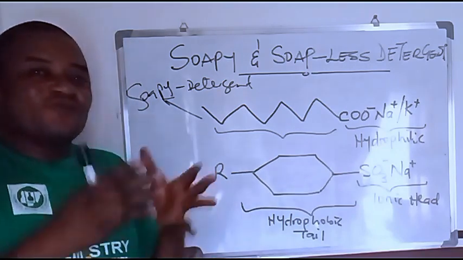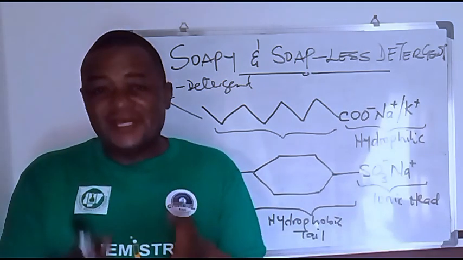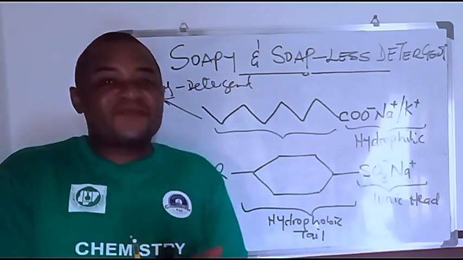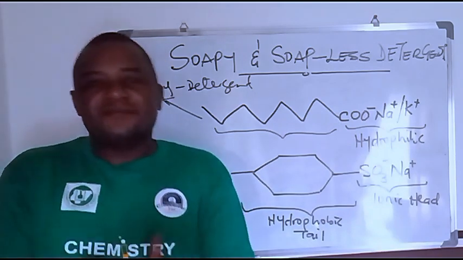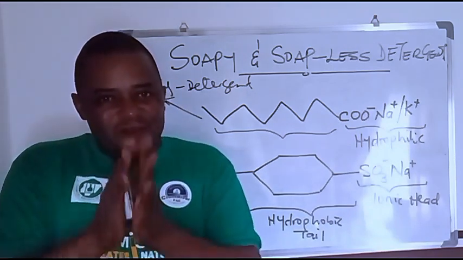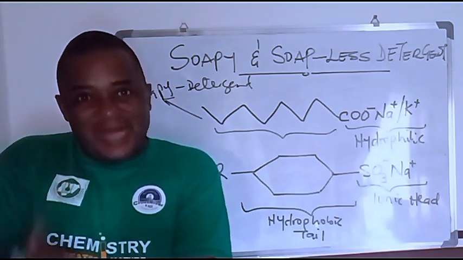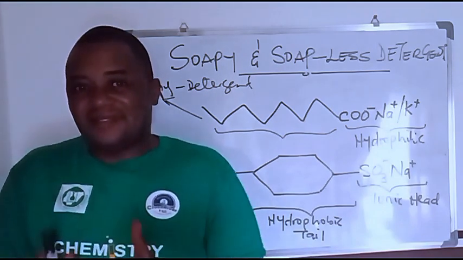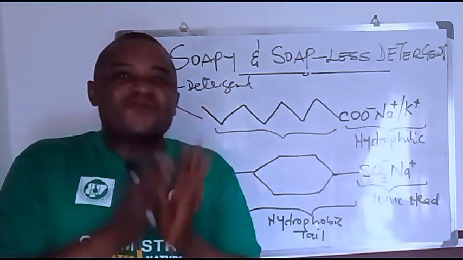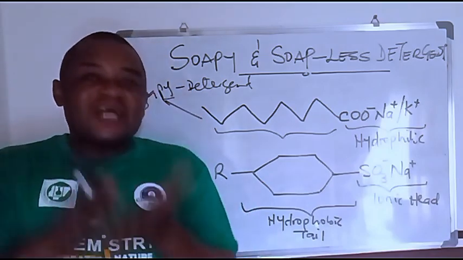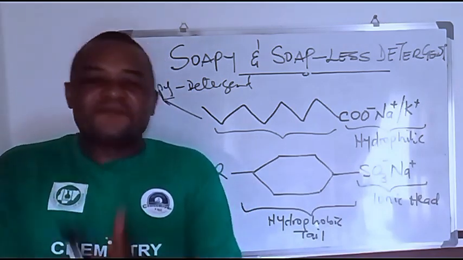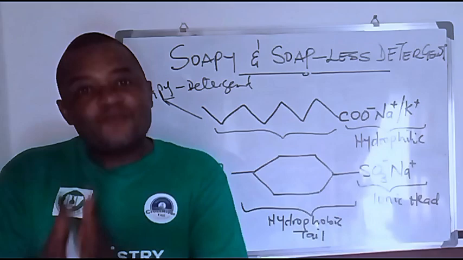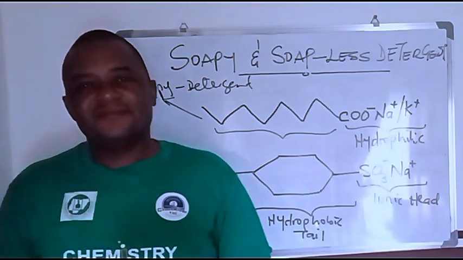So laundry soaps, which are hard soaps, are made from sodium salt of single bond acids, while the toilet soaps are made from potassium salts of what? Of double bond or triple bond acids.